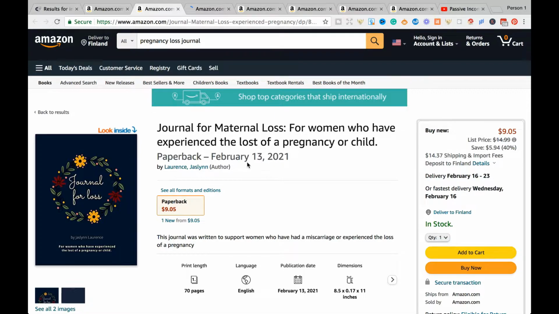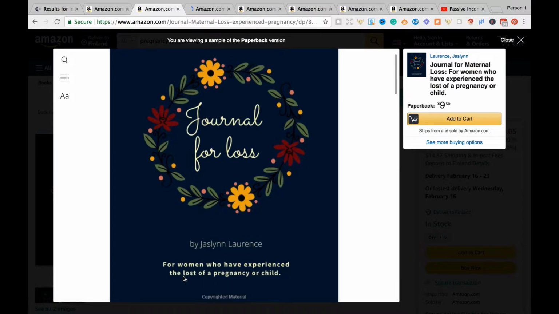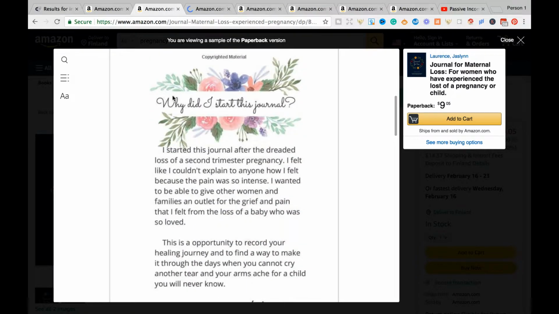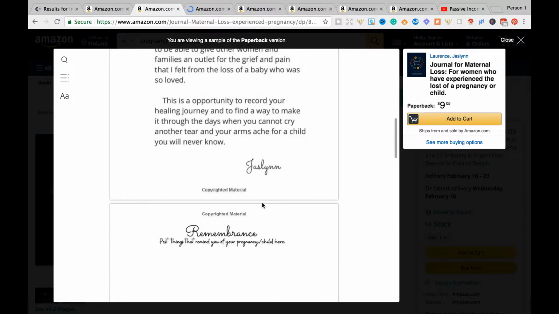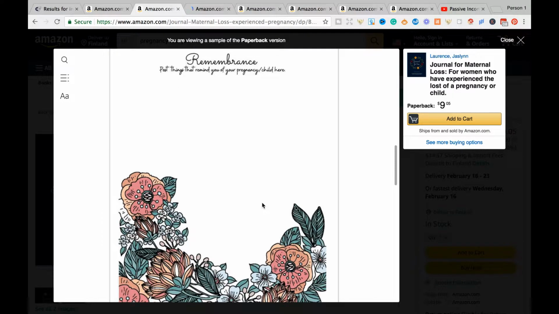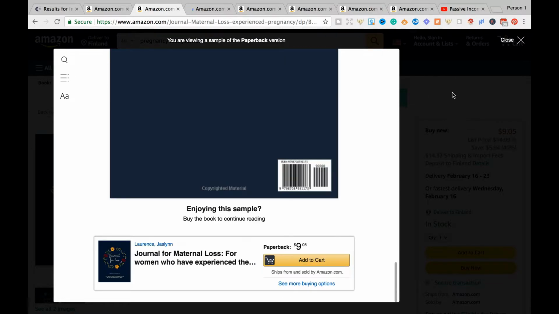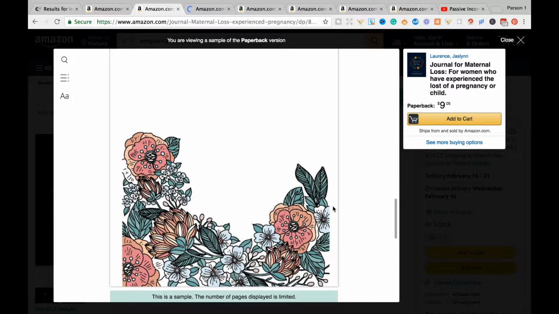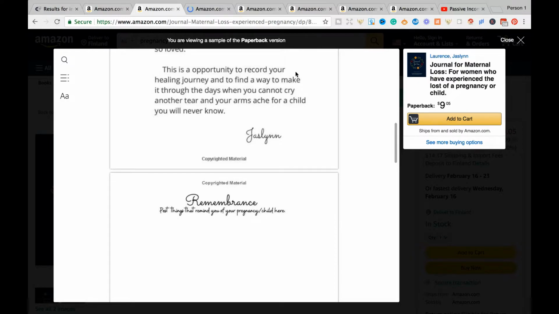So let's have a look at a couple of examples that I've opened up for you to help illustrate what is going on. This one has been recently published around a year ago, and let's have a look at the inside feature of this one. Journal for loss, and for loss of pregnancy or child. And this is, oh, why did I start this journal? You might want to include a story behind the journal or some grief quotes to help in aiding healing. You can easily find these on Creative Fabrica or by doing your own research as well. And I think it is a color interior, and that is why it is priced at $9.